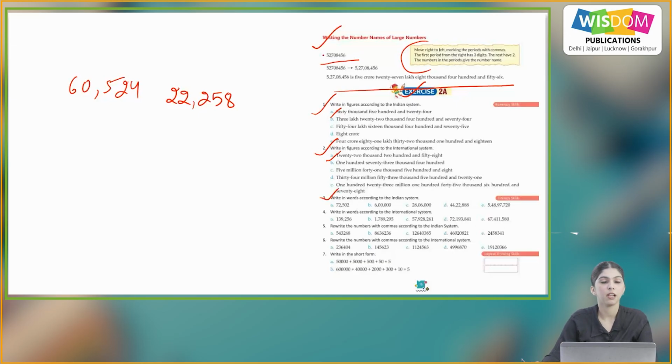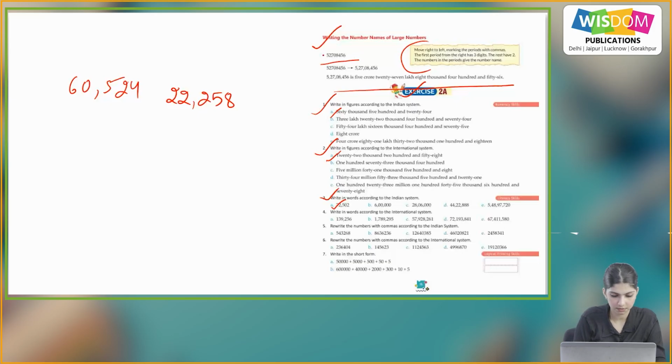Now question number 3. Write in words according to the Indian system. So we have to write the number name according to Indian system. A part, the number is 72,502.